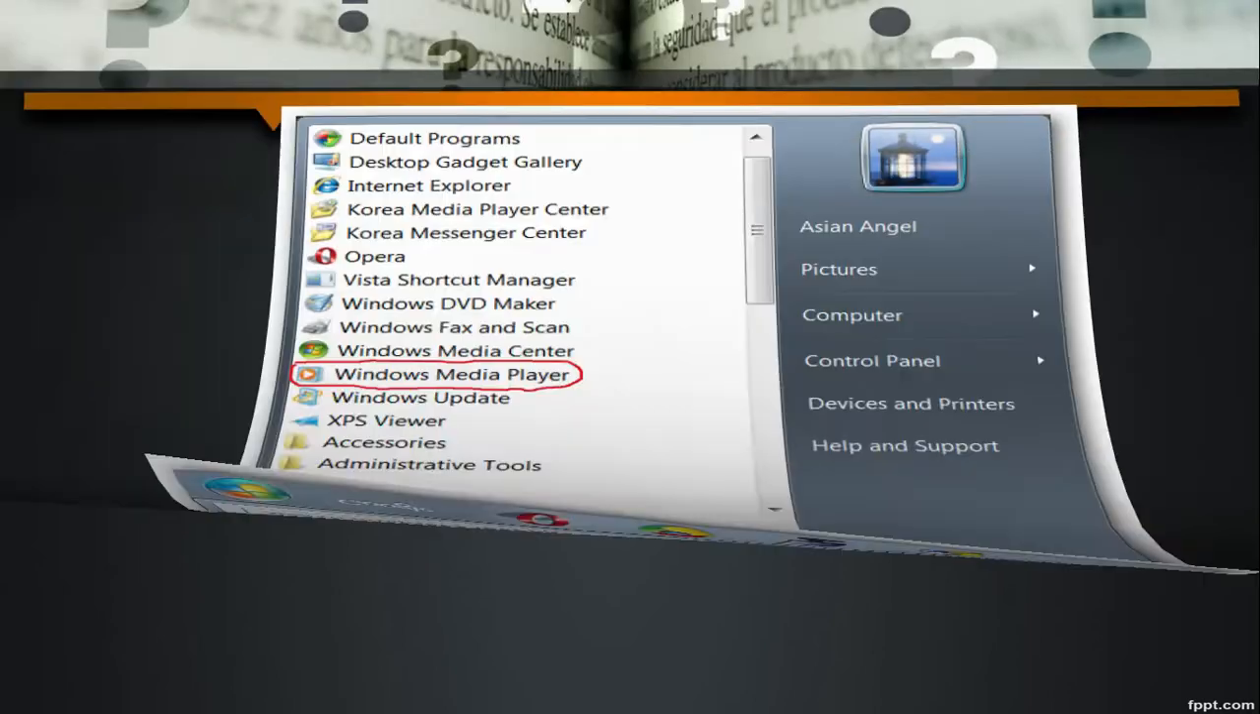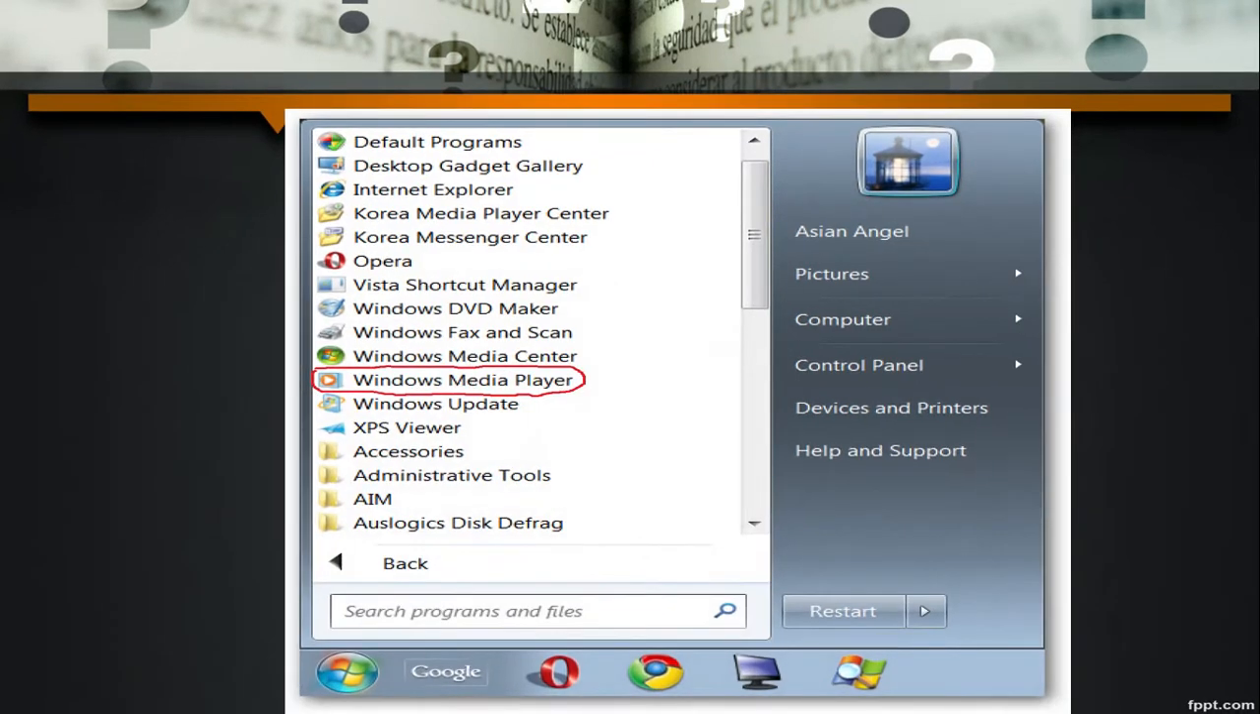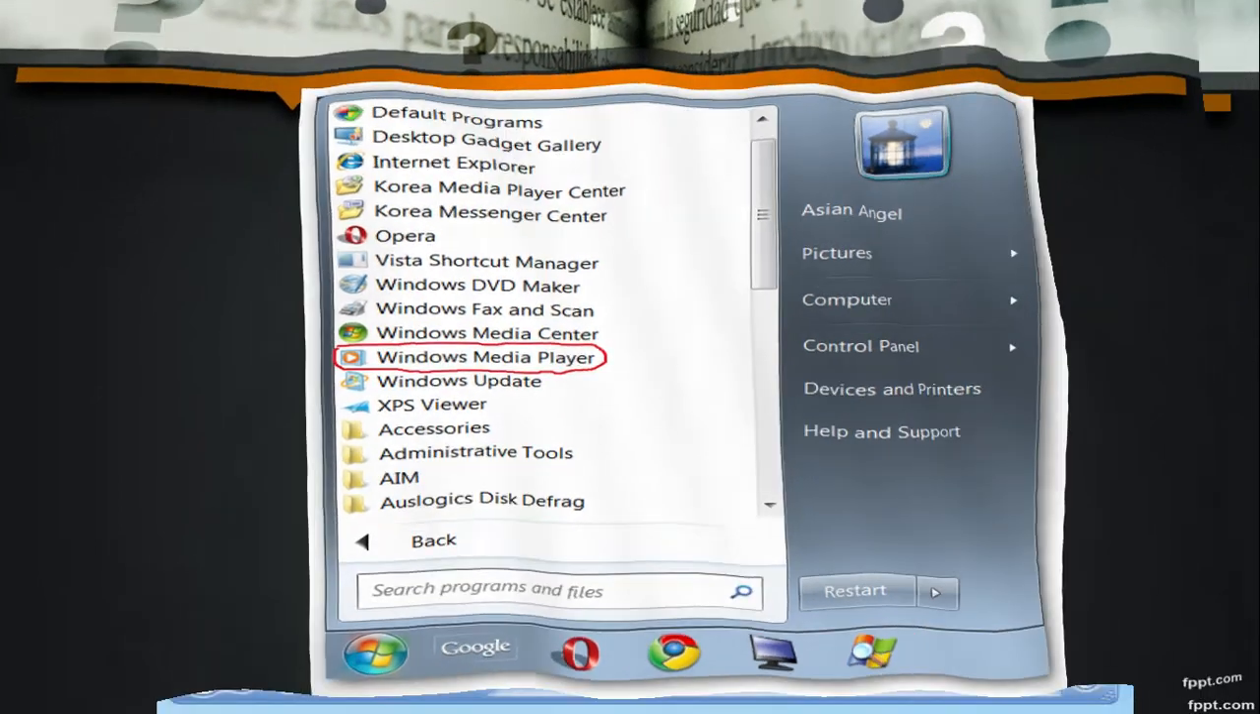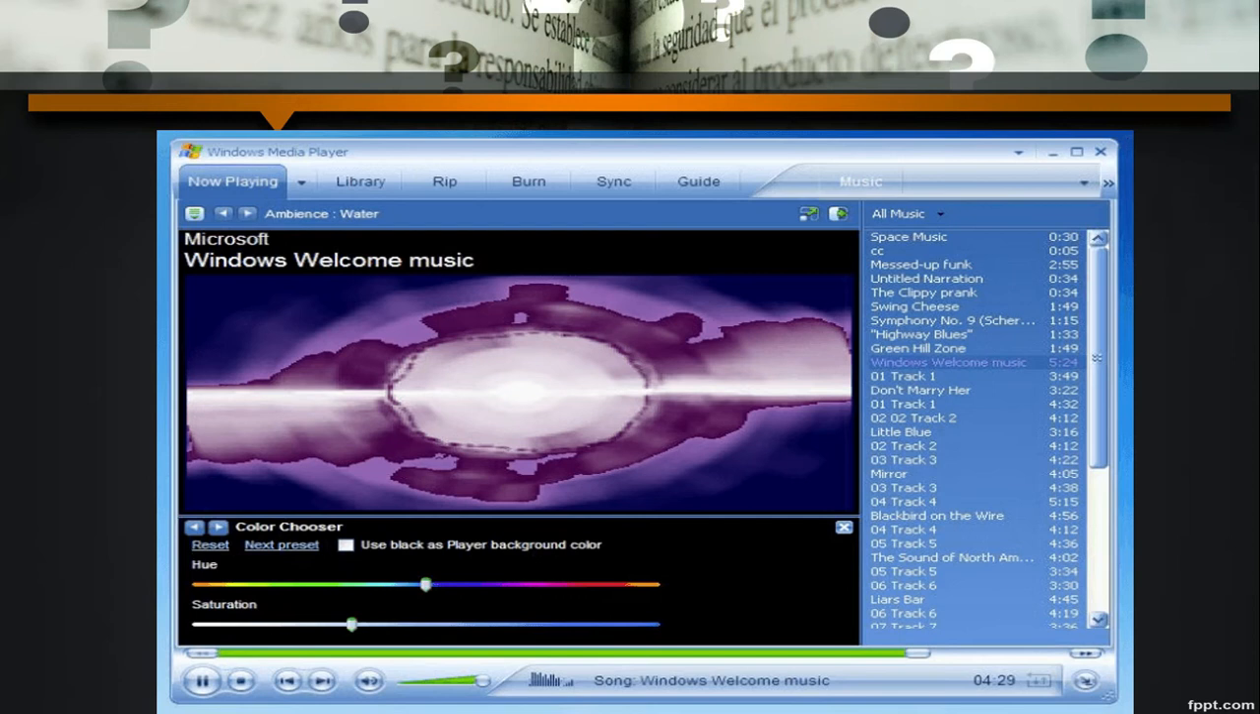Now how can we start Windows Media Player? First of all you have to click on the start button, then there is Windows Media Player. You can see my pointer. Whenever you click on that Windows Media Player, you will get the Windows Media Player window on your screen. This is how it looks.